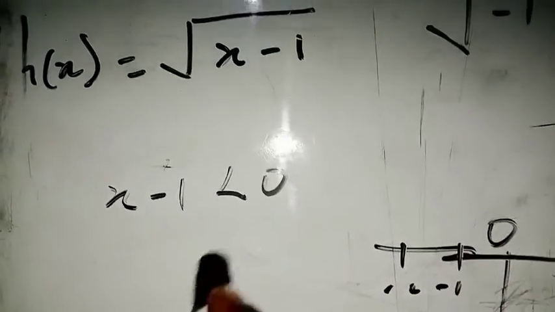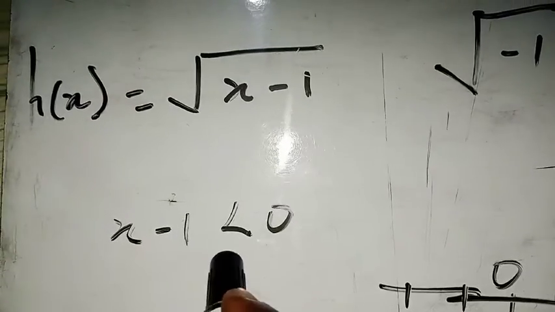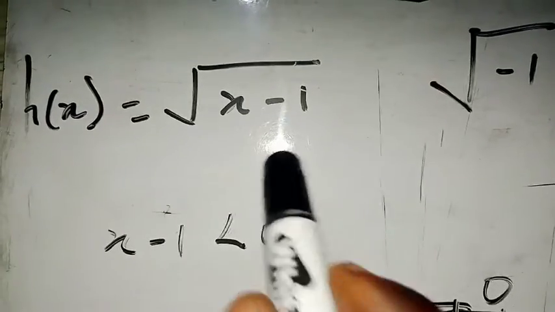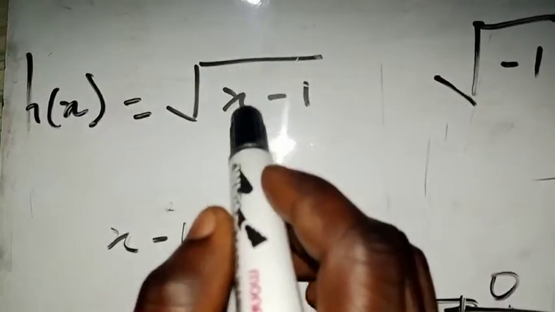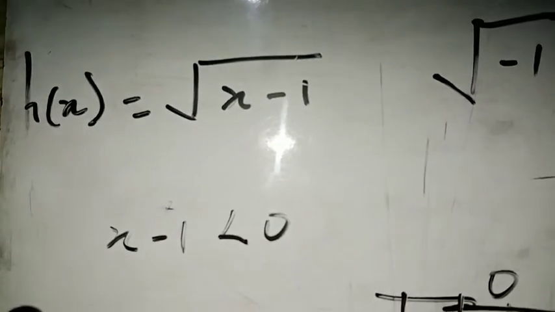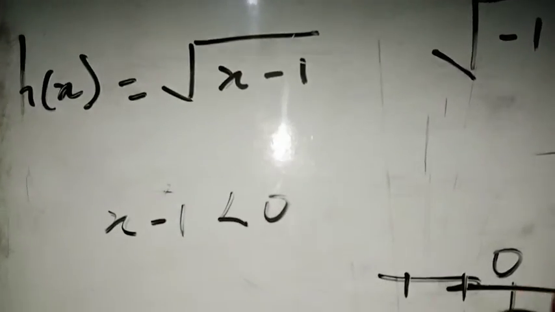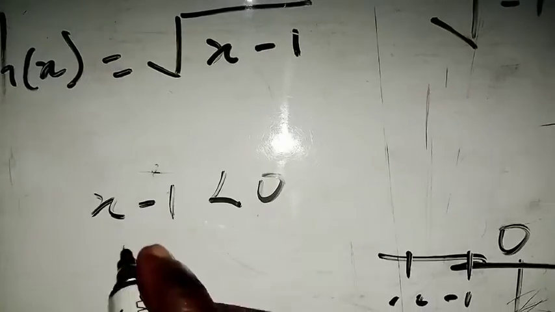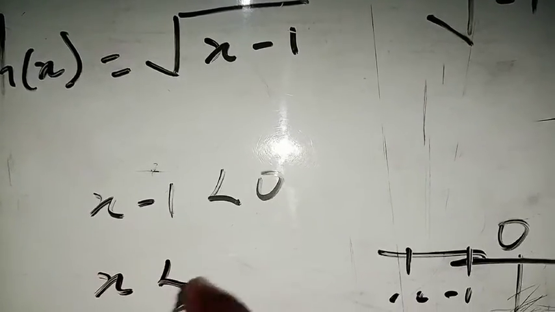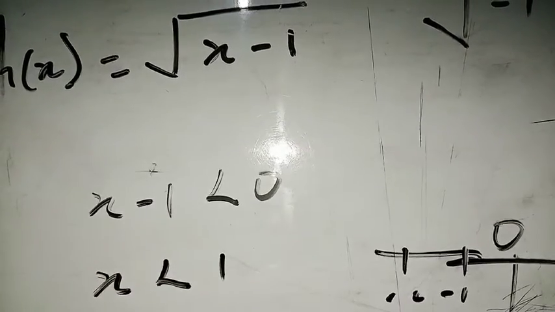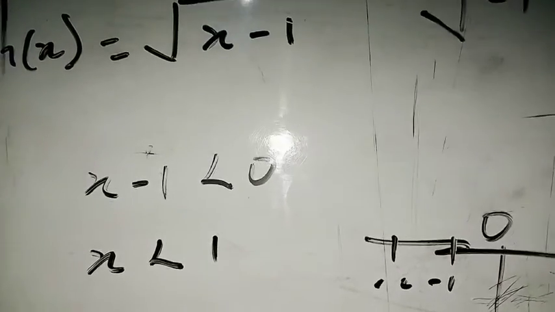Once we have a number that is less than 0, that number is our greatest enemy here. Once we plug that in here, we are going to have a negative, which we don't want. So if you solve this, you should have x less than 1.